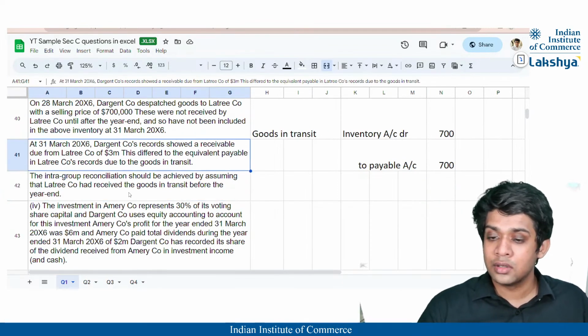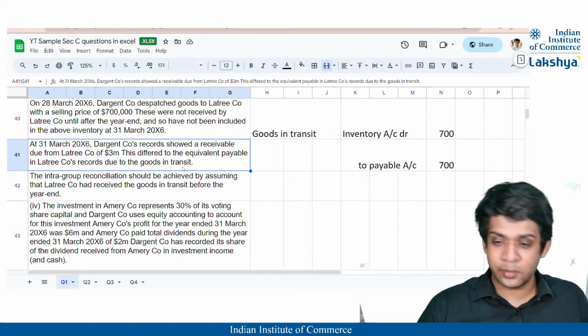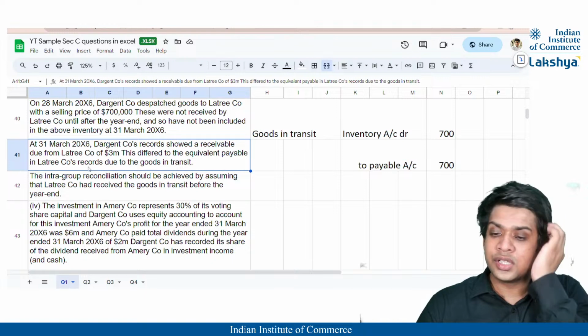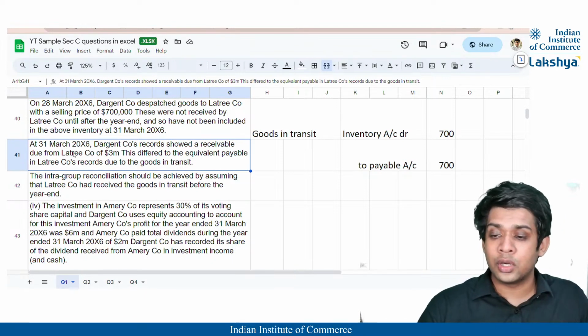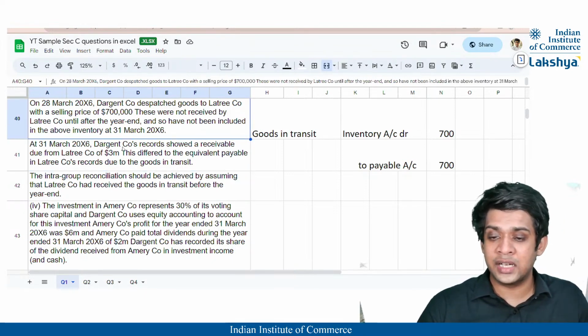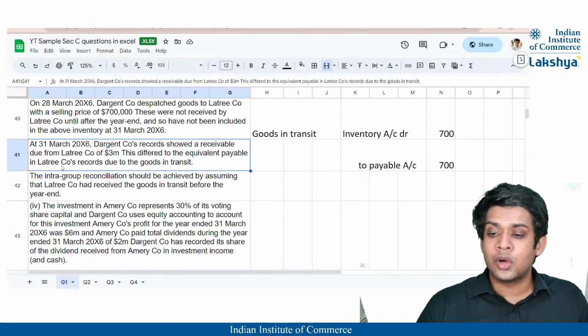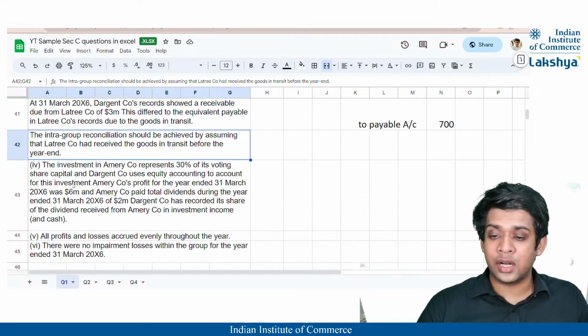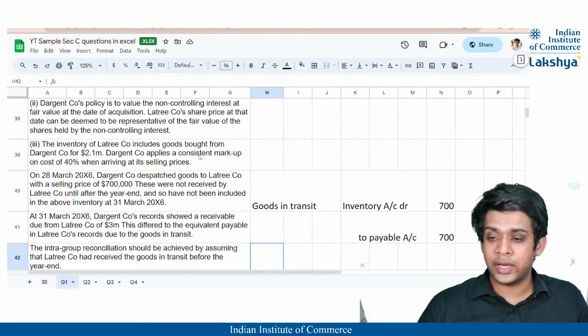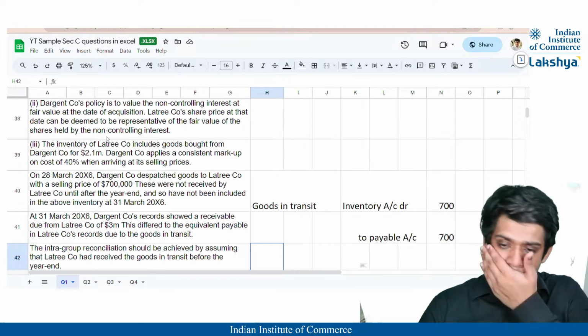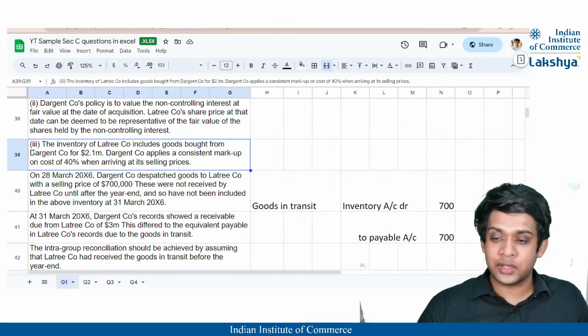I don't know where it is. Okay, so we have another problem in receivable and payable due to the goods in transit. Records show a receivable due from, okay, this is related to the same one. Okay, this is the same related adjustment. Okay, let us look at the intra-group transaction. The intra-group reconciliation should be achieved by assuming that Latry Company has received the goods before the year end. That we already know, right? Okay, yeah, this one, third adjustment.